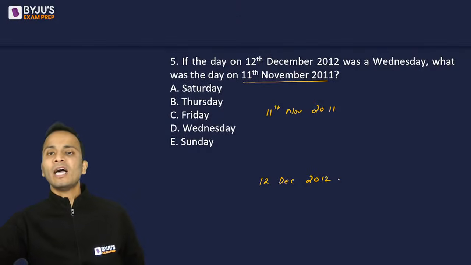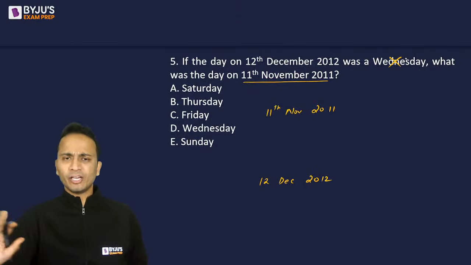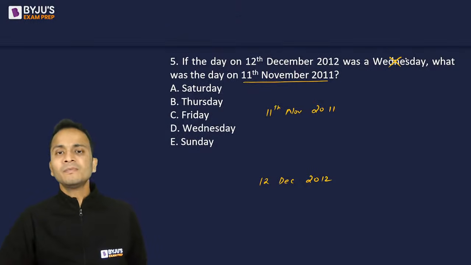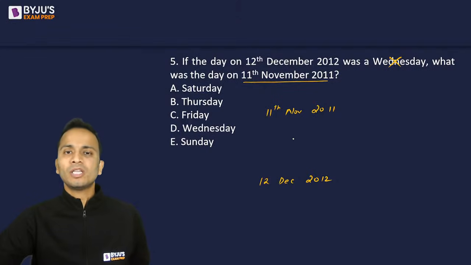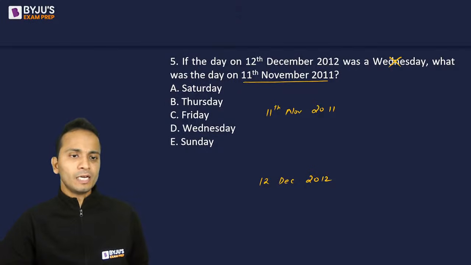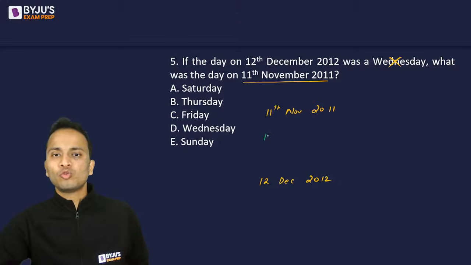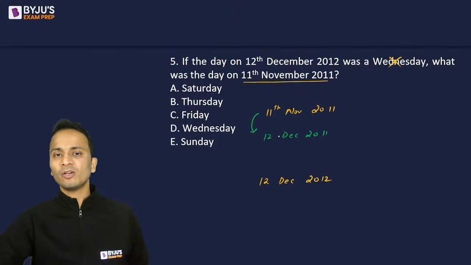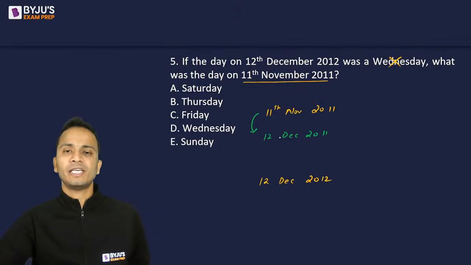All right. I'll forget that Wednesday is given. You can ignore that part for the time being. Now try to find out the number of odd days when we'll move from 11th of November 2011 to 12th of December 2012. Now the first step will be I'll go to 12th of December 2011. So from 11th November, I'll go to 12th of December of the same year.